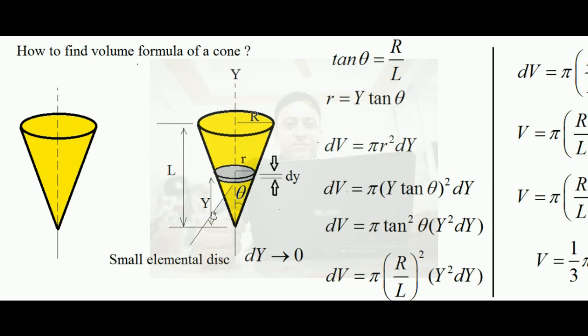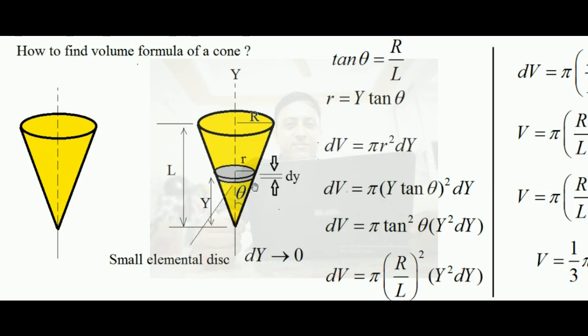Now at an arbitrary distance y, I am taking a very thin disk whose thickness is dy, where dy tends to 0. The radius of that thin disk is say small r. What will be this small r? This y, the slant portion of the cone and this small r also make a right angle triangle, with the same theta as the bigger triangle with R, L and the slant length. Y is the base, and r by y is also tan theta, so r equals y tan theta.